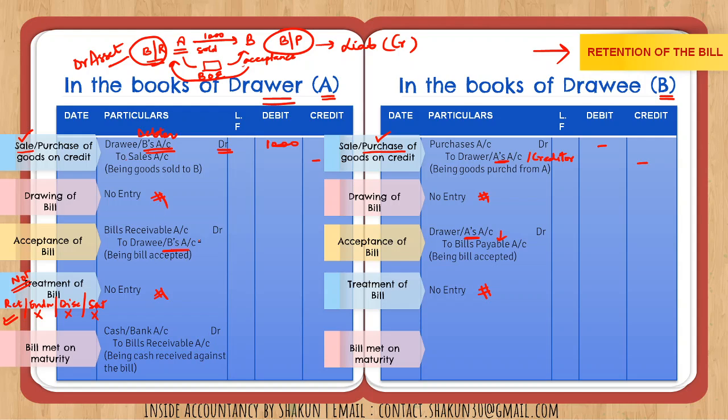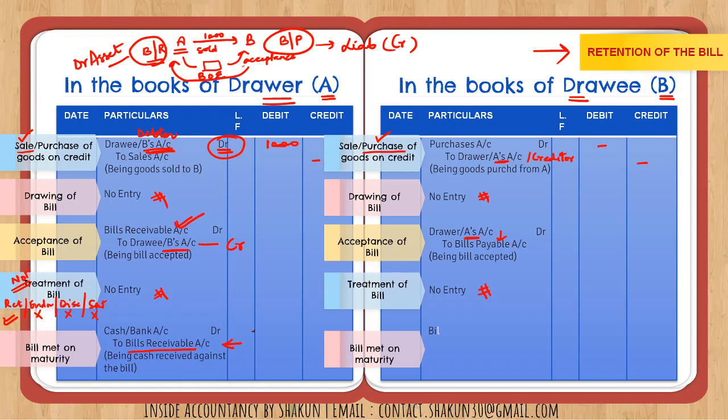And why? How is the drawer receiving the cash? He is receiving from drawee. No doubts about that. Many children make the mistake of writing here to B, because B is the person who's making the payment. But please make sure you understand that first B's account was debited since he was a debtor, but then you credited his account. So basically his account does not exist in your books. In your books exists what? The bills receivable. So money is received against bills receivable, although B is the person who is paying it, but it is received against this particular asset. So asset which was created now is credited, indicating that asset is no longer with us and we have received the payment. So cash bank debited to bills receivable.